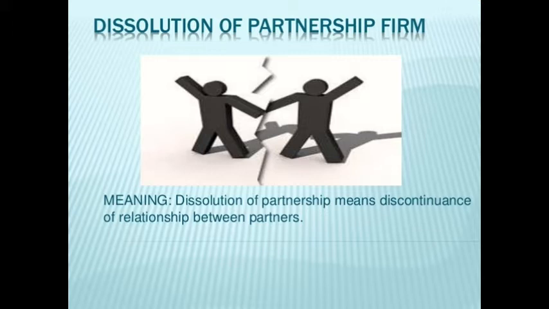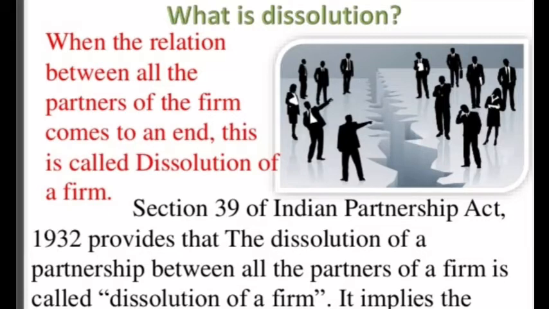A firm can be dissolved by paying the outsiders' liabilities, by realizing their assets or the property of the firm. See the meaning of dissolution: when the relation between all the partners of the firm comes to an end, this is called dissolution of the firm. According to section 39 of the Indian Partnership Act 1932, the dissolution of the partnership between all the partners of the firm is called dissolution of the firm.